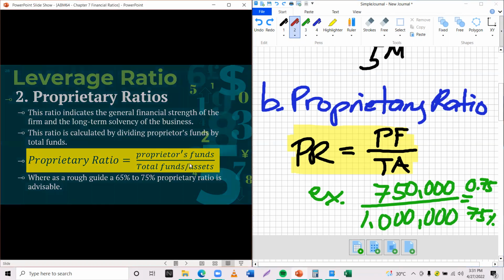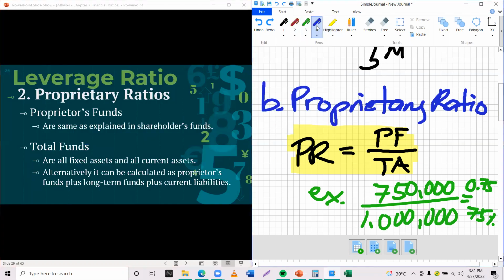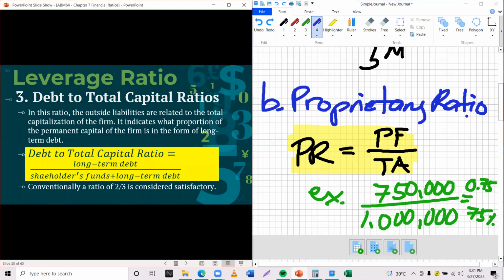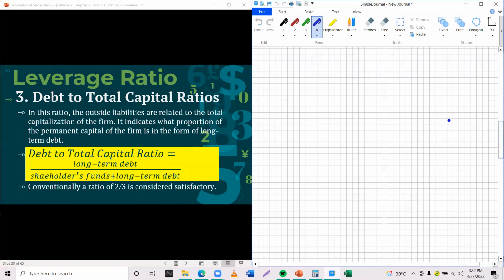So that's for proprietary ratios. Let's try to continue. Next is number 3. We have the debt to total capital ratio.